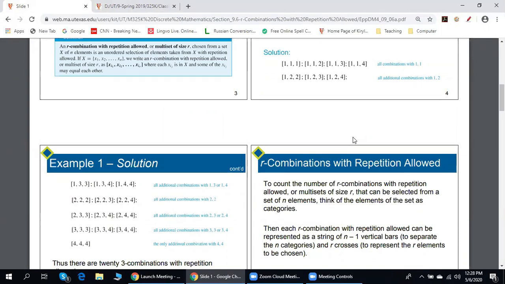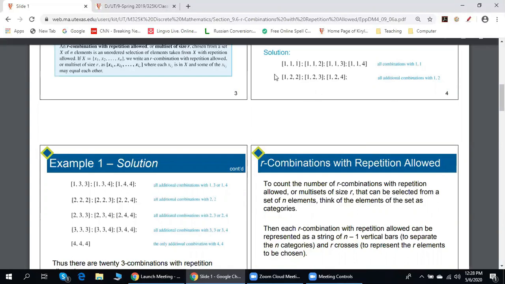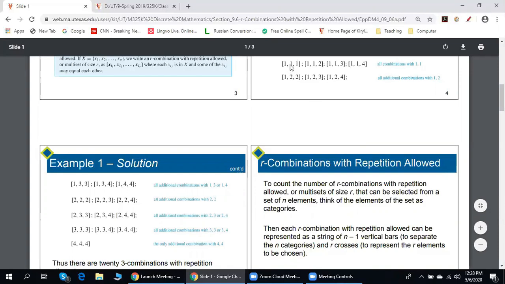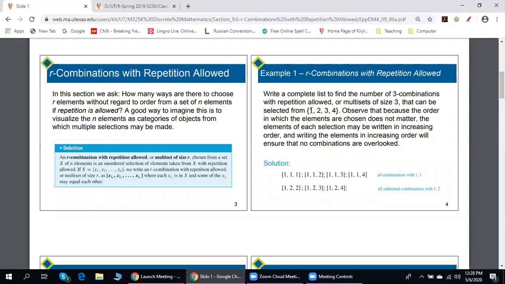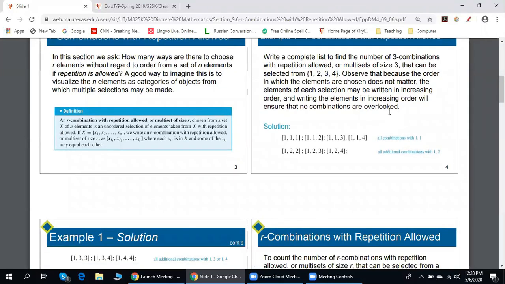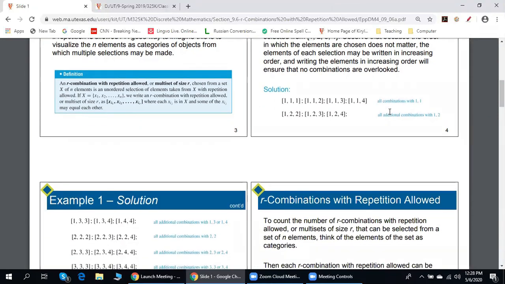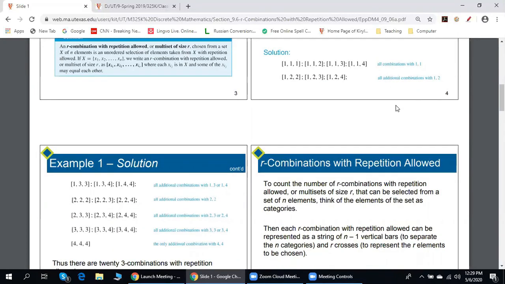Right, and then by repetition, you mean we have repeated elements. Okay, good. 1, 1. So here we do not permute 4 elements. Observe that these triples are selected from the set that consists of 4 elements. You see the difference? And it's combinations because their order does not matter? Yes, order does not matter. It means 1, 1, 4 is the same as 1, 4, 1. Maybe somebody can help me to deduce the formula.